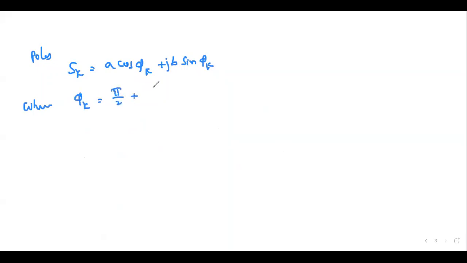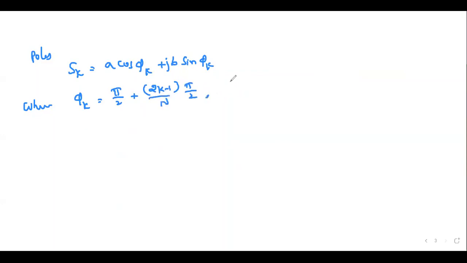Poles, s_k is equal to A cos phi_k plus j B sin phi_k, where phi_k is pi by 2 plus (2k minus 1) by n into pi by 2.